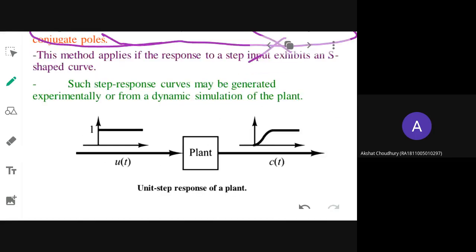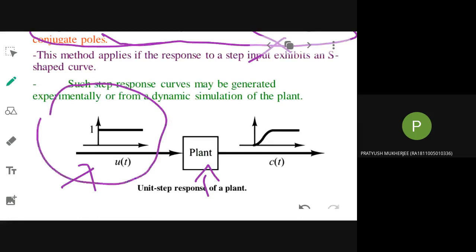So the procedure is, if this is a system, you are applying what input here? I told you this is the step response method. So what input should be given to obtain the step response? What are the various standard test signals that you have? The answer should come from your side. What are the various input test signals? Ramp, parabolic, impulse.